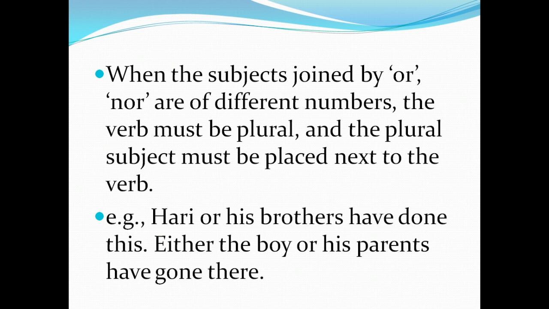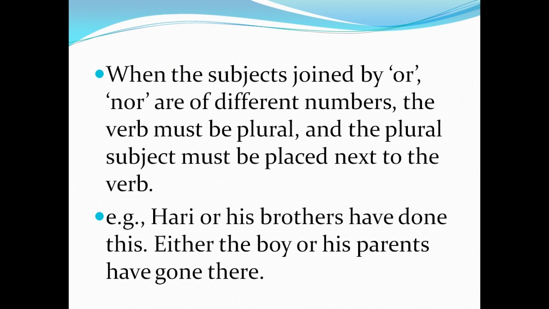When the subjects joined by or, nor are of different numbers, the verb must be plural and the plural subject must be placed next to the verb.